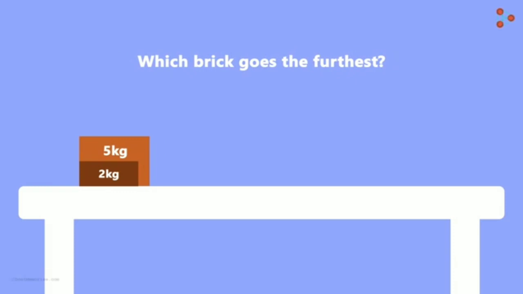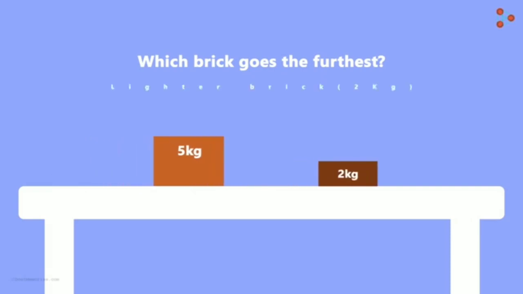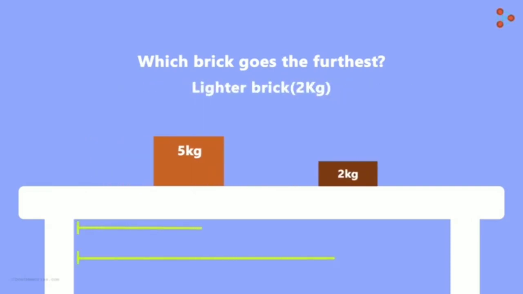Let's say there are 2 bricks on a table. One weighs 2 kilograms and the other weighs 5 kilograms. Now I apply equal force on them towards the right. Which brick do you think will go further? Remember that they are both kept on the same surface, and the surfaces of the bricks are also the same. On applying the same amount of force, you will notice that the lighter brick covered more distance than the heavier one. What does this tell us?